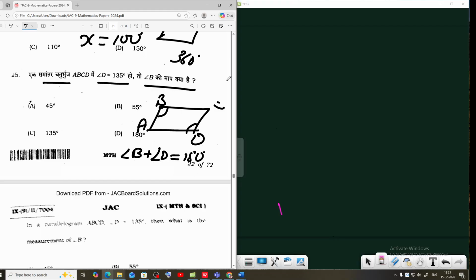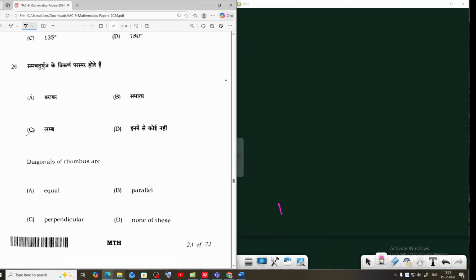This is the property of angles of a parallelogram. Angle D is 135 degrees, so the remaining angle B will be 45. 135 plus 45 equals 180, so 45 degrees is the correct answer.